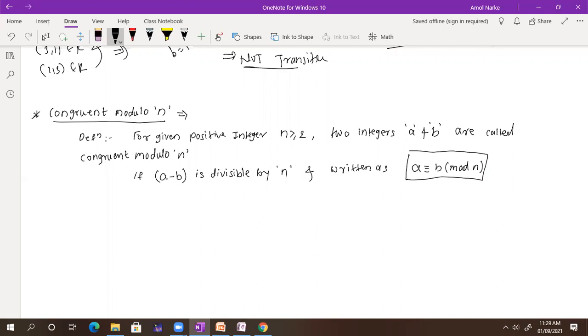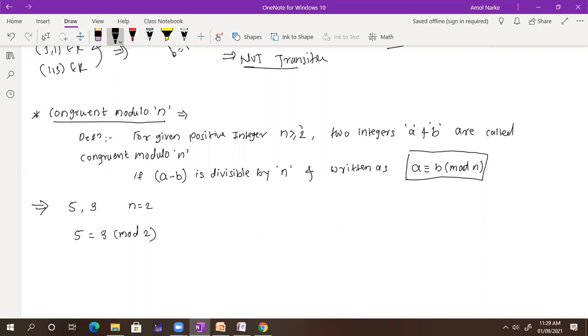Sir, can you tell me this, if a minus b is divisible by n? Okay, very simple. Let's take an example. While solving the example, you will get the idea. Suppose I consider 5 and 3, and my n is equal to 2. They are saying n is greater than or equal to 2, so I just consider 2. So I can write down 5 is congruent to 3 mod 2.